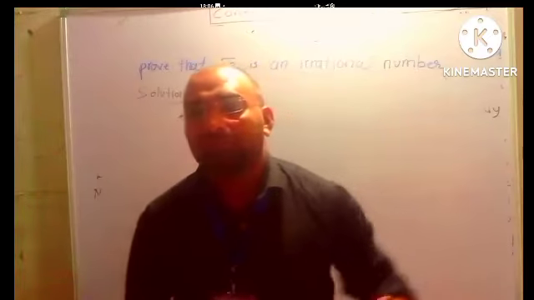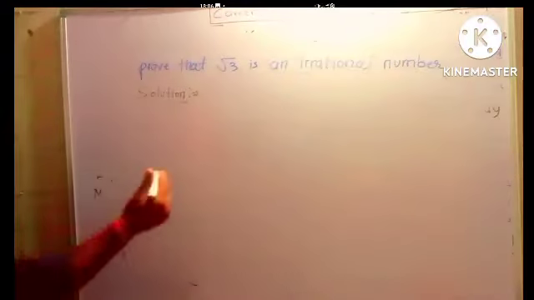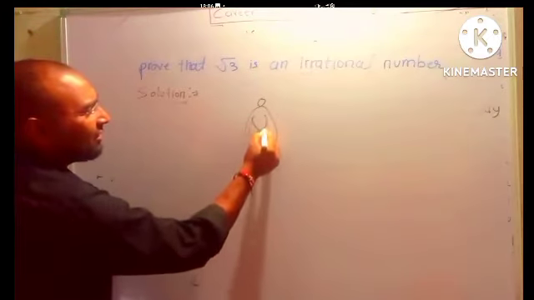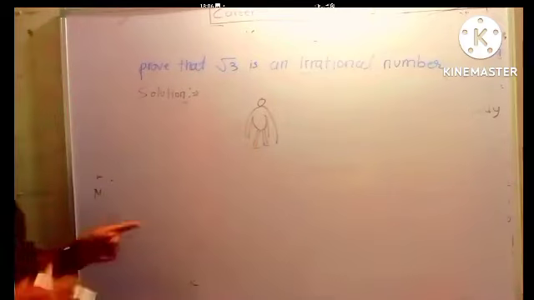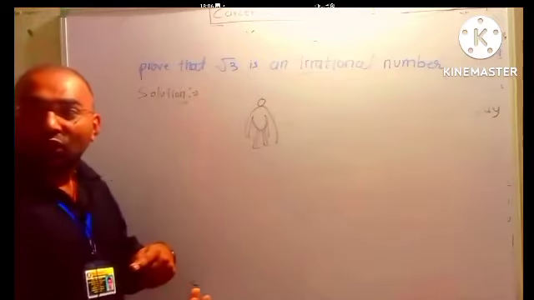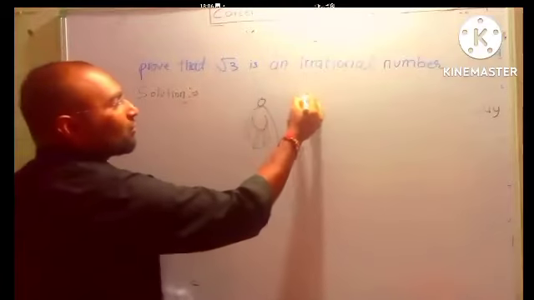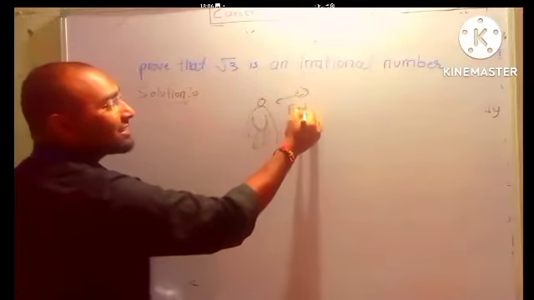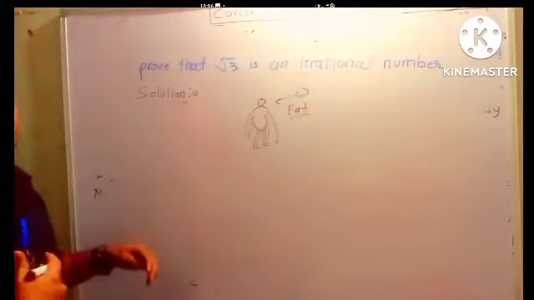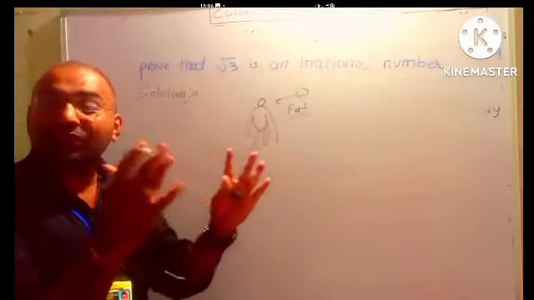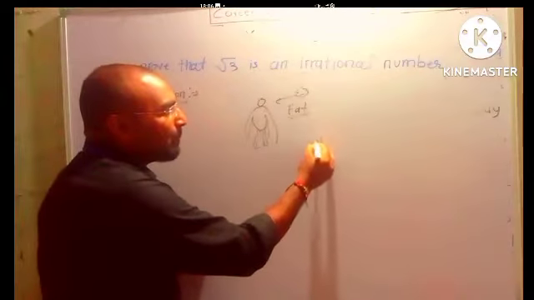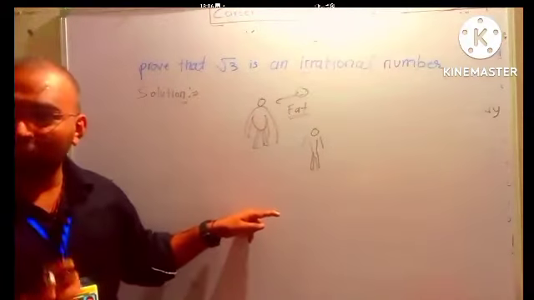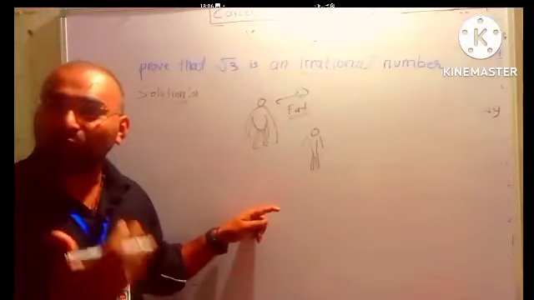Opposite means ulta. Like suppose the question is, prove that this is a fat boy. सिद्ध करो कि ये मोटा लड़का है. So we have to take the opposite. For example, Soumik is saying that this is a fat boy. And I am saying no, you are wrong, this is a thin boy. ये पतला लड़का है. Then I will try to prove my point of view. मैं कोशिश करूंगा कि मैं जो बोल रहा हूं वो सही हो जाए.